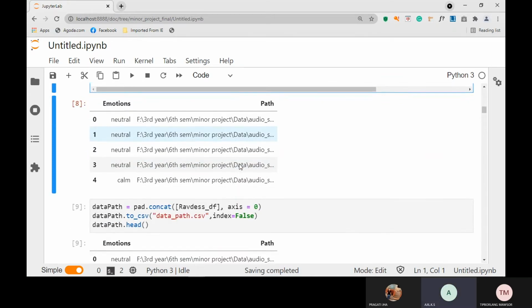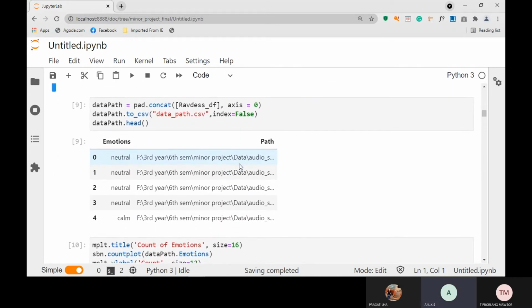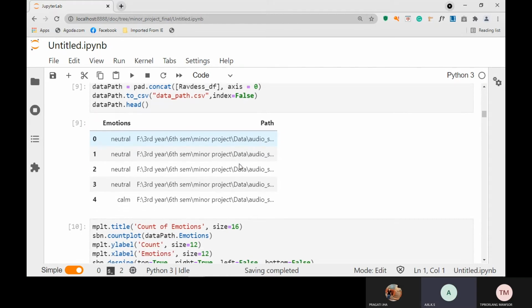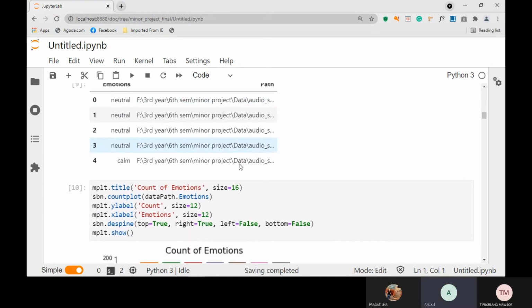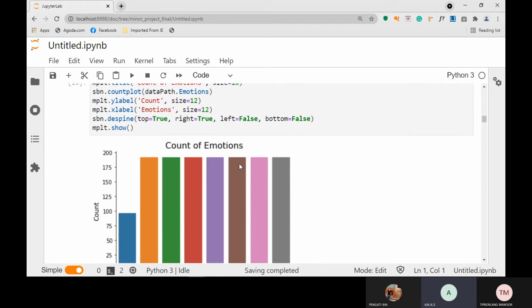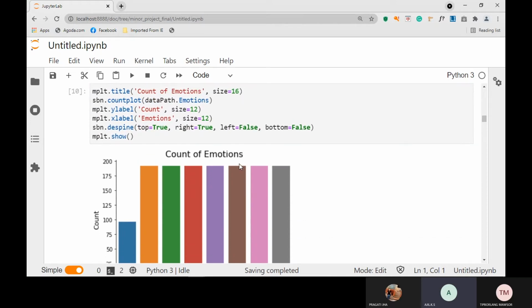Okay. Now we are using CSV. We are changing the file format to get the audio values. For that we have also used the head command to get a tabular structure of our CSV formatted audio values. Now we are checking and counting the emotions. We are getting a graphical structure: for each actor there are various emotions, and for each emotion certain audio files are given.